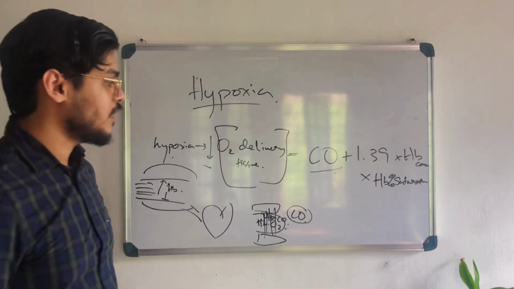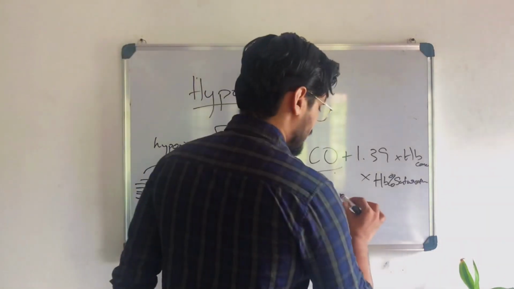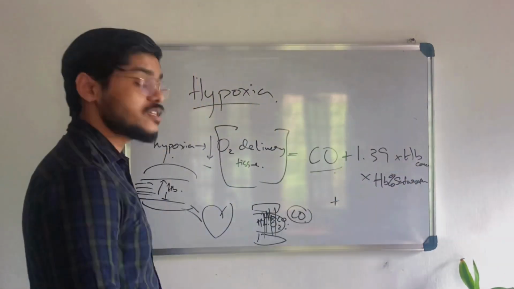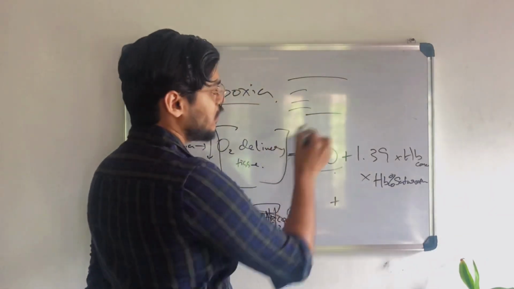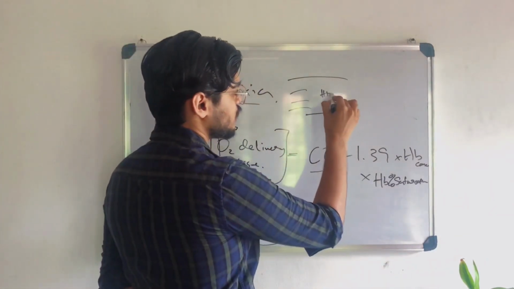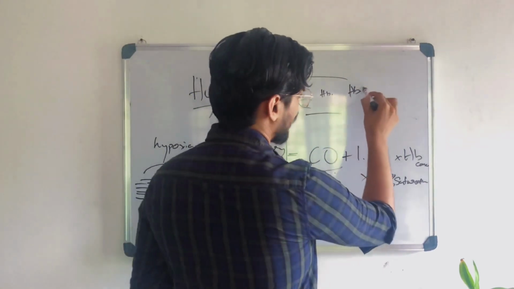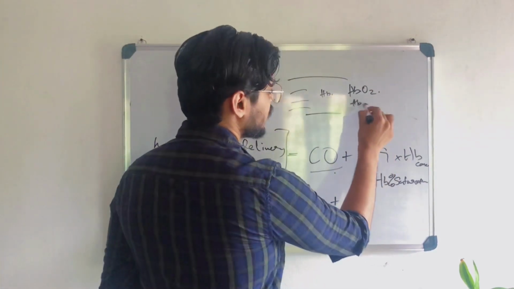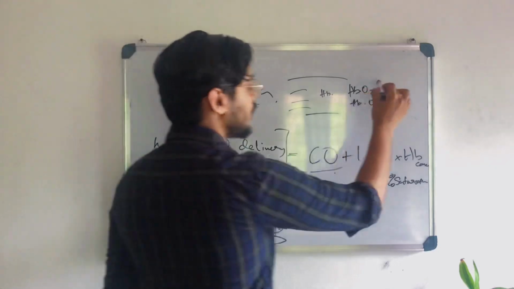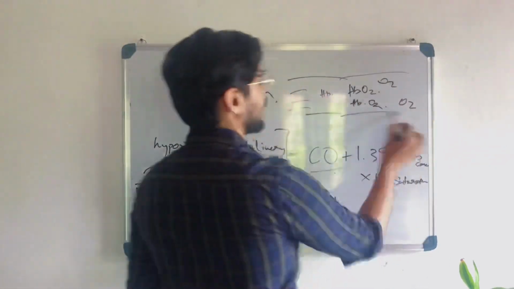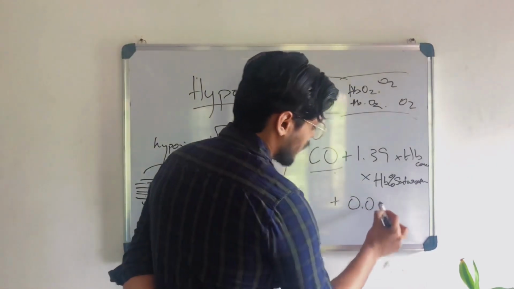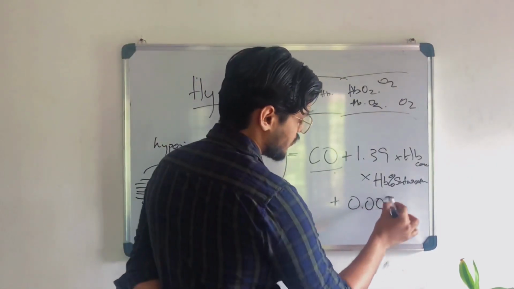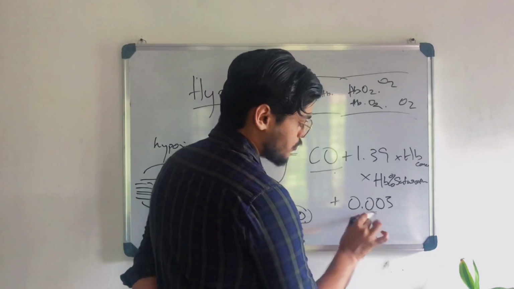Don't use a pulse oximeter to check if a person has carbon monoxide poisoning. So that's one thing. And plus dissolved oxygen. We have said how much blood is there, how much hemoglobin is there, how much hemoglobin is bound with oxygen. Now, how much oxygen is dissolved in the blood? That is PaO2, but this factor is multiplied by 0.003.